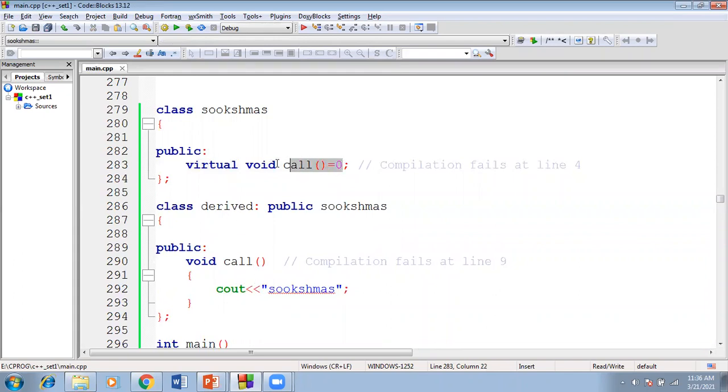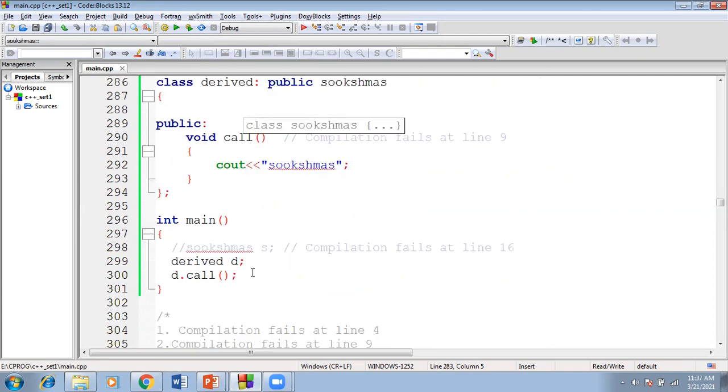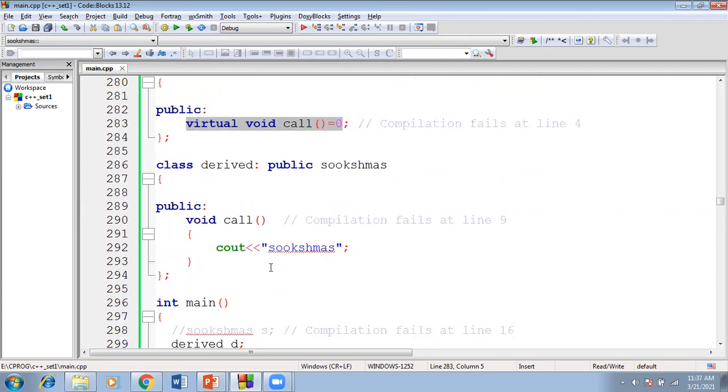This all belongs to the pure virtual function. If any pure virtual function is present in the class, that class is treated as an abstract class, and we are unable to create an object for the class.